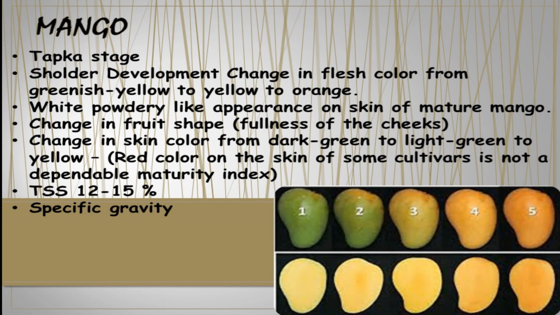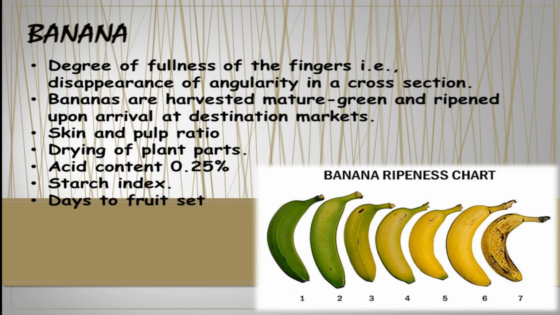So here are the examples. First I would like to move with mango. For the mango, in the diagram you can easily identify the maturity stage and the color. Color is a very important parameter, and the fruit shape is also very important. TSS value and specific gravity are important in mango.